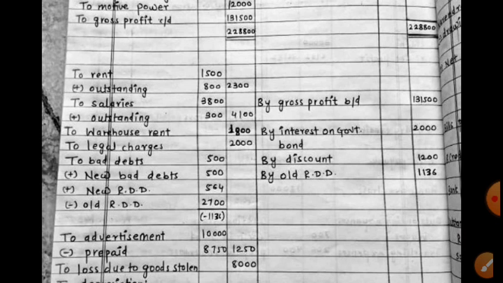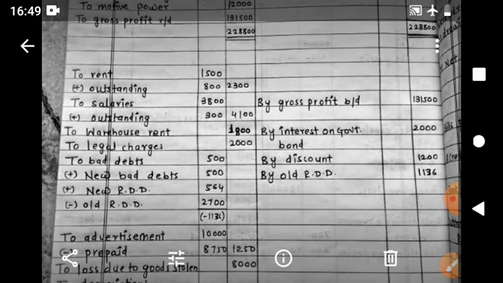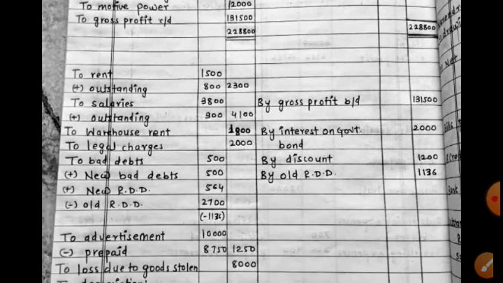Warehouse rent. I told you warehouse rent is indirect expenditure because it is not on acquisition of goods, on purchase of goods or manufacturing of goods. In the warehouse, ready-made goods are stored, so it's storage of ready-made goods, so it is not concerned with acquisition or purchase of goods. Legal charges, office expenditure, office administration expenditure it is.